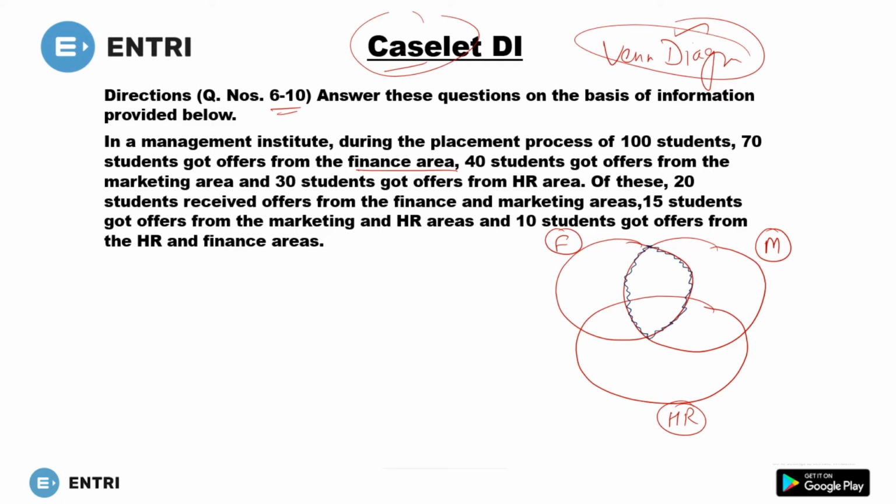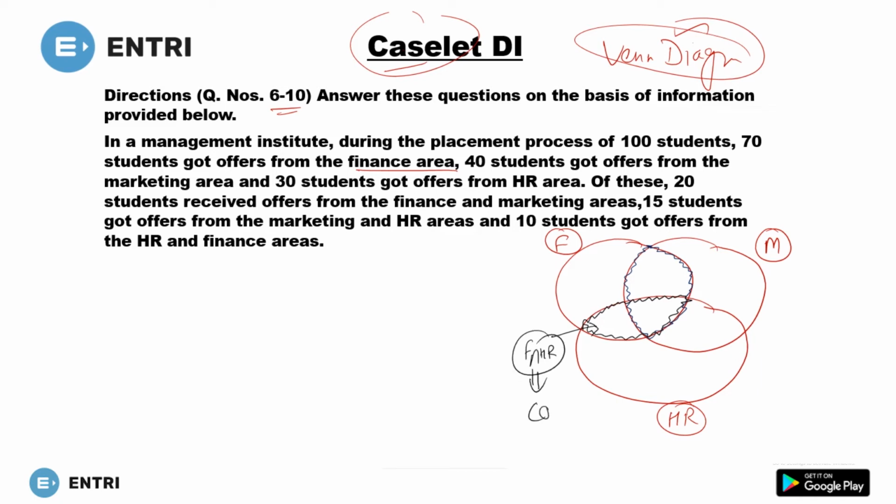So the number of students in this area are in finance and marketing. Similarly, if I ask you to find the number of students in finance and HR, you will say, sir, this area, these are in finance and HR.